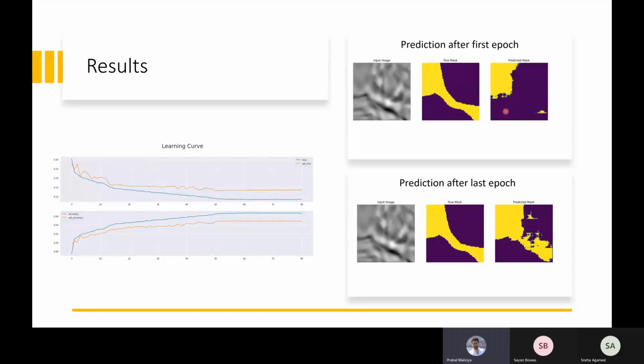However, as the training goes on, our model improves, and as you can see after the last epoch, the model is somewhat able to find regions of salt in the upper left half and the lower right half. We didn't predetermine the number of epochs for training, but instead allowed the model to stop itself if there is no further improvement in the validation loss in consecutive epochs. Also, one thing we would like to mention is that our model is able to learn faster because of the bootstrap weights that we used for our encoder model.